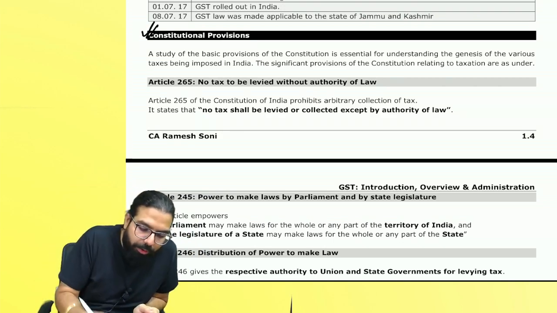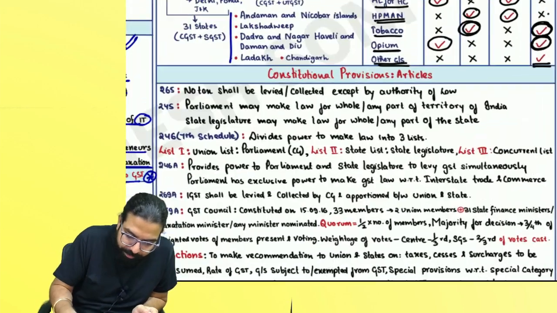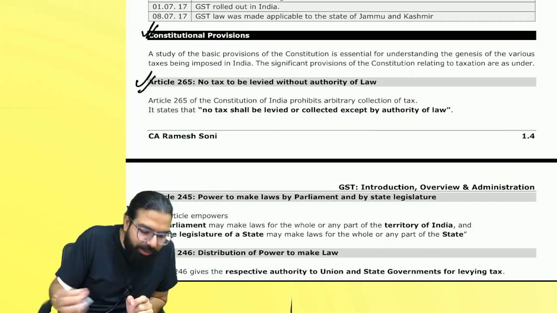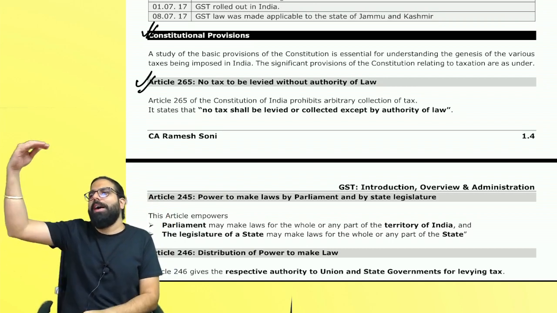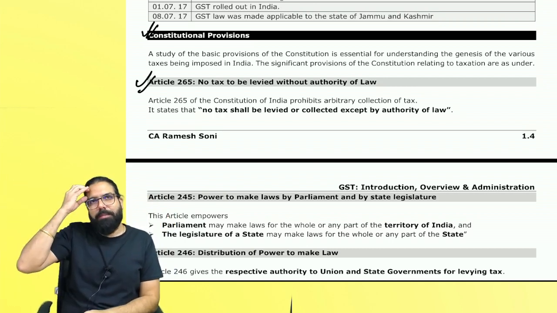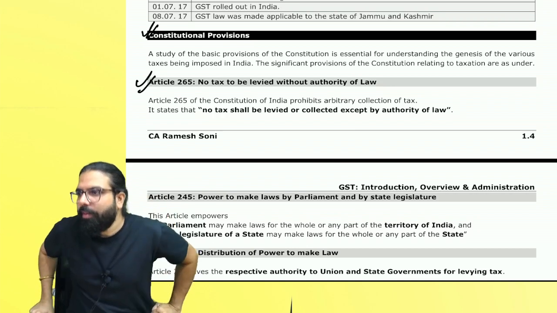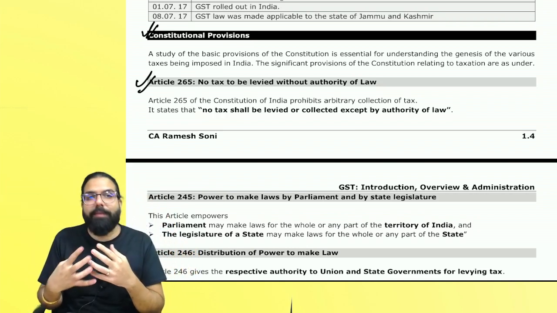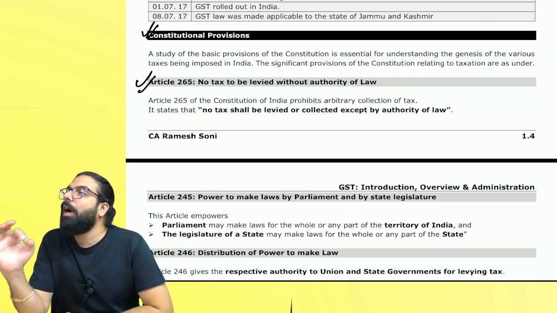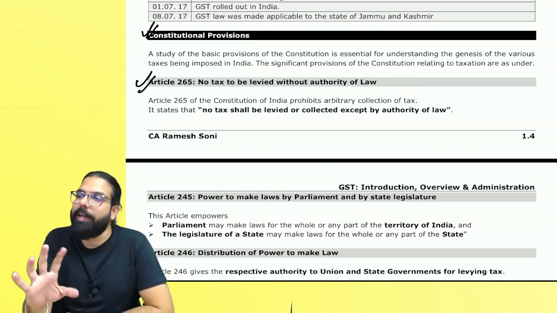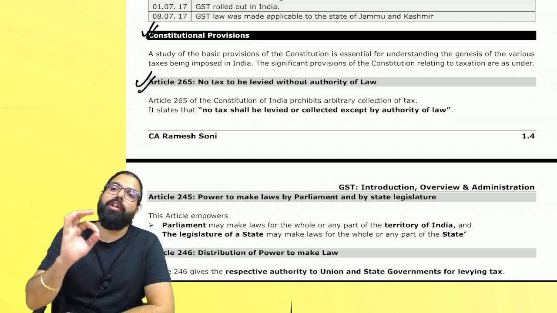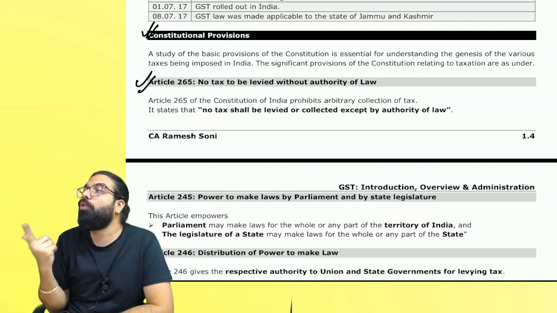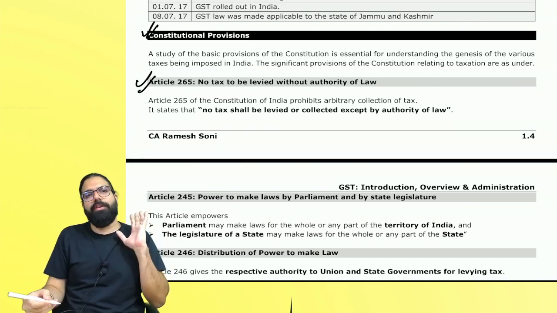Now we are going to talk about the constitutional provisions. In the constitutional provisions, the first article, Baba, there are a lot of articles in the Constitution. Sir, articles means as of now you take it to be a chapter, a small chapter. What does Article 265 say? Sir, the government can't levy or collect any tax unless the authority of law is there. Means without any act, you can't collect any tax. Who told this? Article 265.